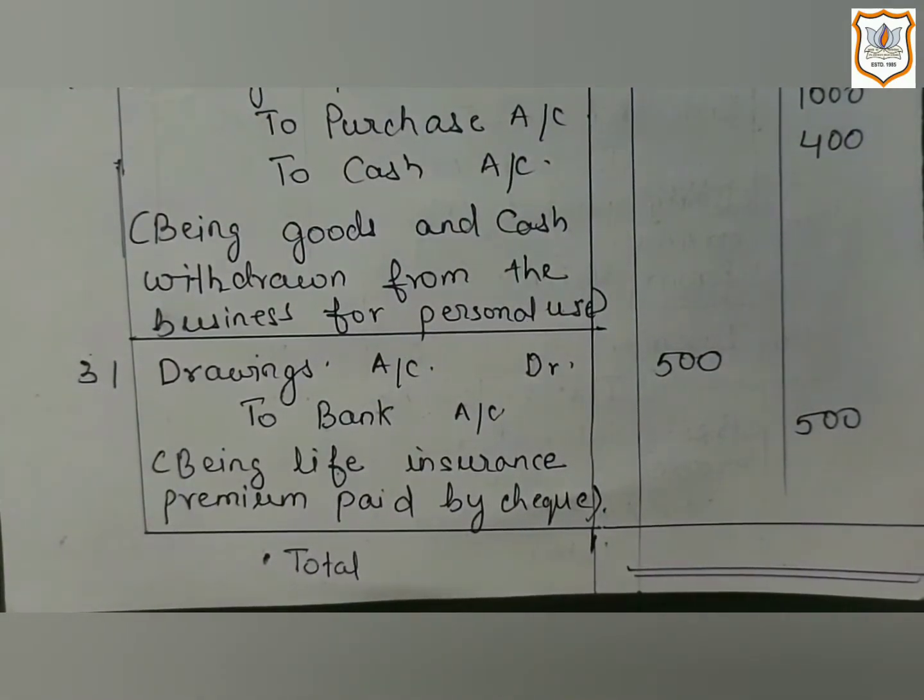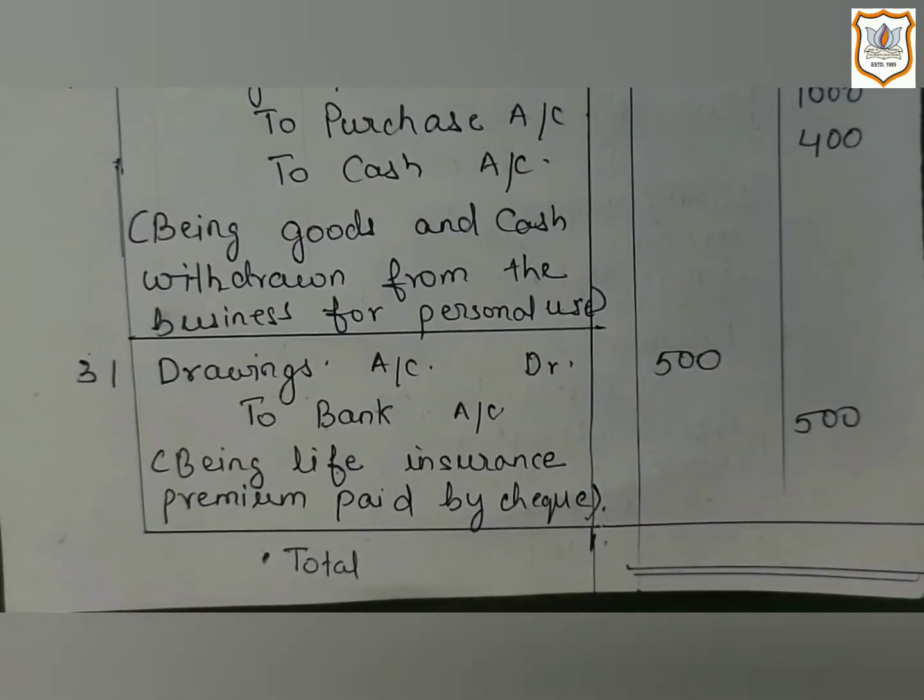here life insurance premium is personal expense of owner. Because here life insurance premium is given, that means owner must have taken policy for his own life and for that he is paying premium. So it is his personal expense.